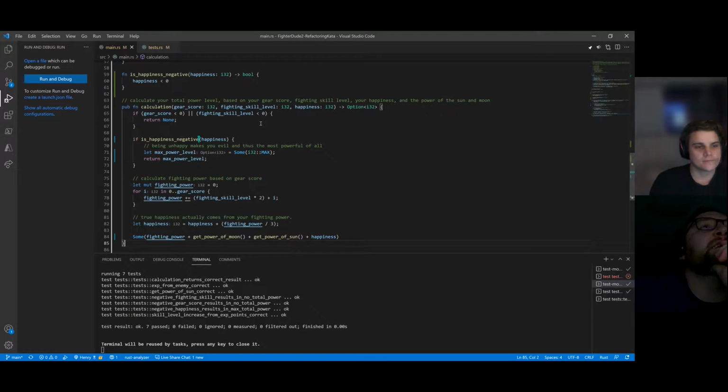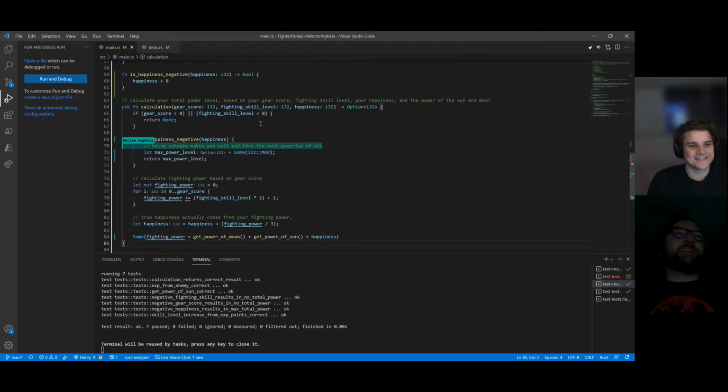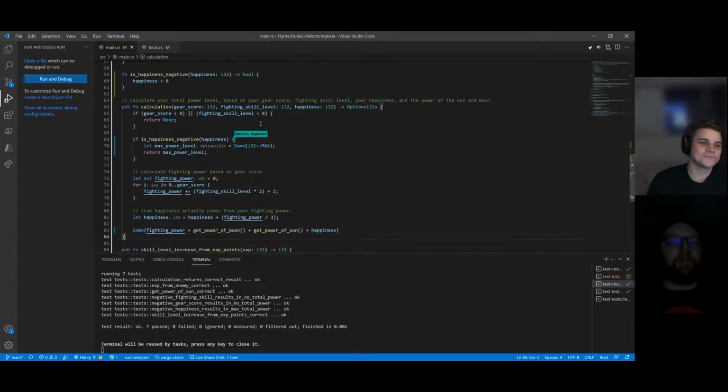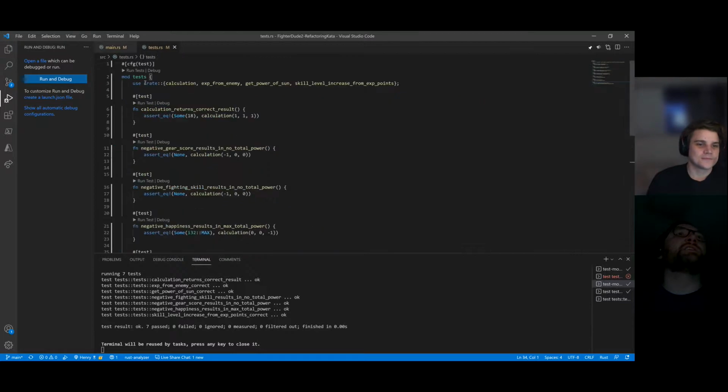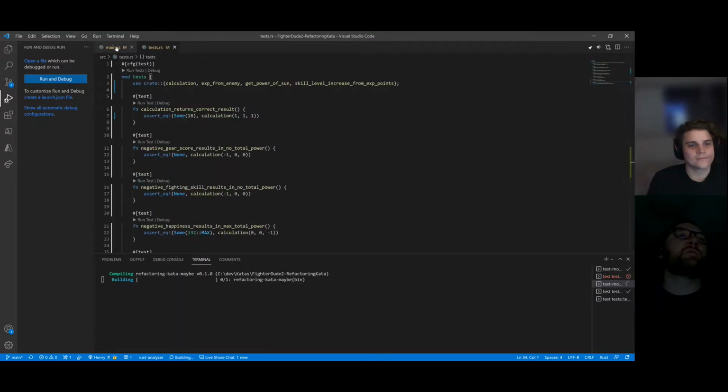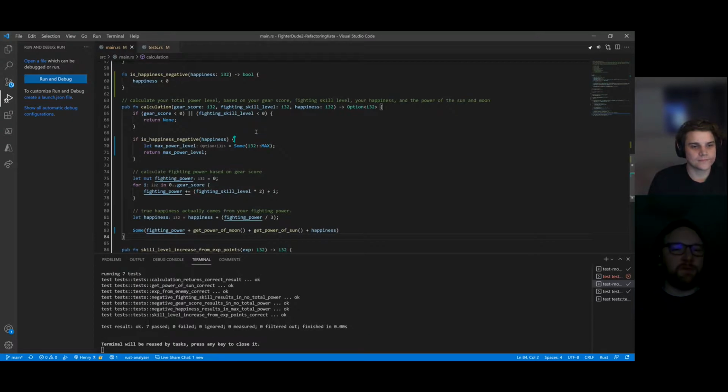Is that enough for now? Should we move on to something else? I think we've captured what the comment says. Apart from the evilness, we don't have the concept of evil captured accurately, but we do say that if your happiness is negative, then it should be max power level. It seems reasonable. We haven't come across a use case of this concept of evil anywhere else, so I suggest we ditch it until we need it. Yep, it's gone. Let me just run the test as a sanity check, and we're good.